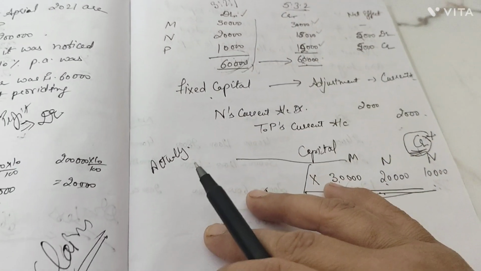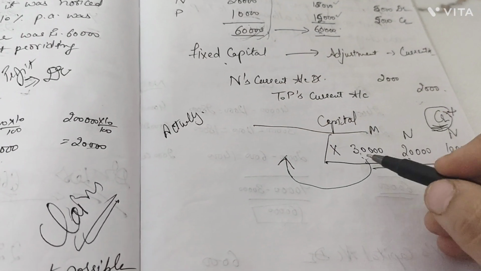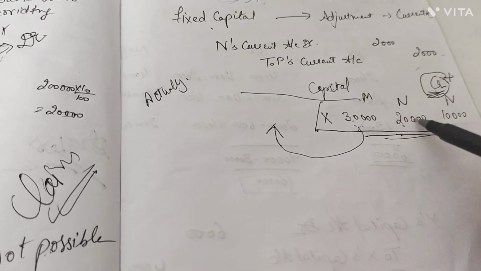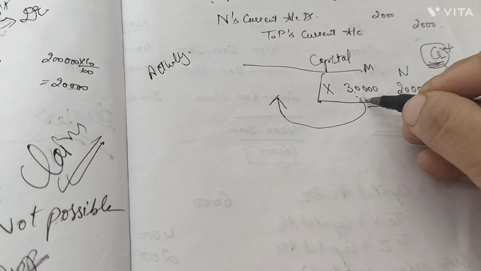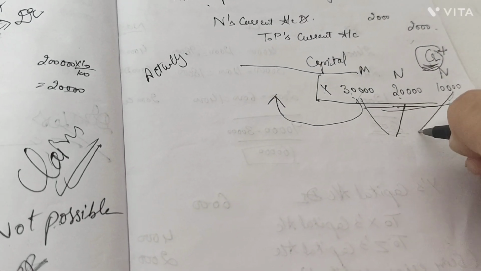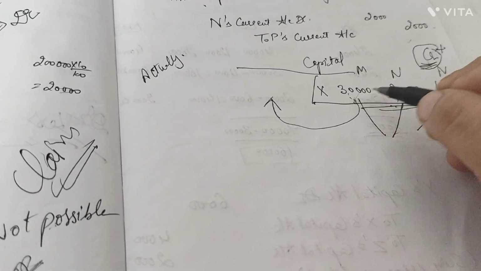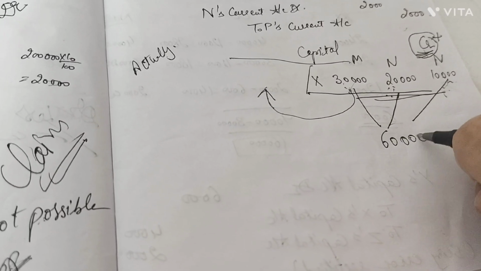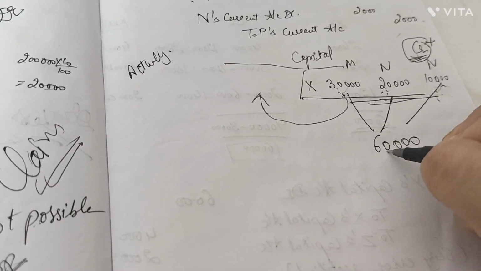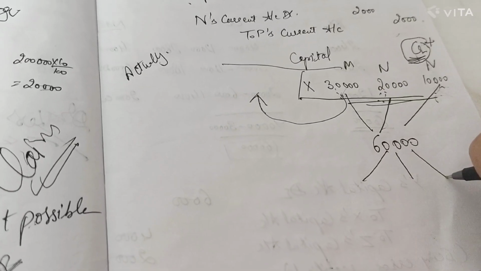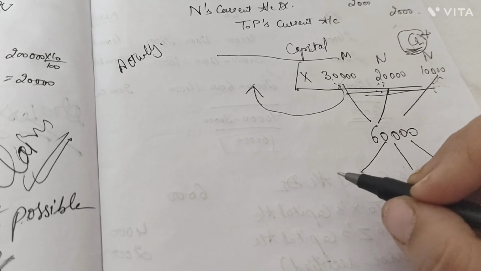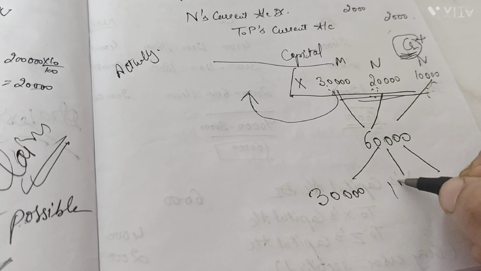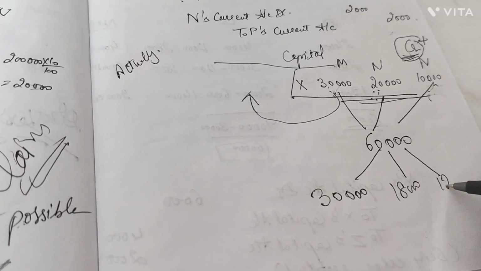Another thing to discuss here: this profit was with them. Again I am giving you another clue. 30, 20, 10 was with them. Make a bag for this. When we are making a bag for this, it is at their home. Ask them to bring it. How much profit is here now? 60,000. The firm got a profit of rupees 60,000. Again redistribute this profit. Here it was in the IOC ratio, so we took 30,000 here, 18,000 here and 12,000 here.